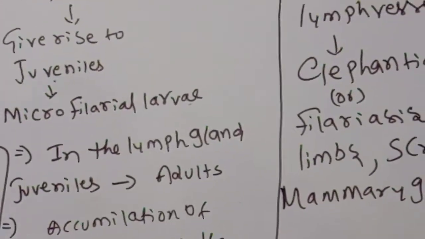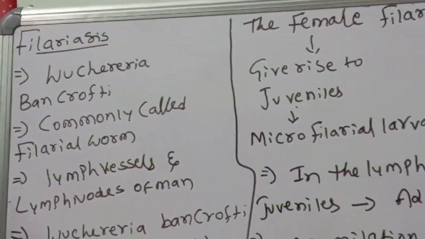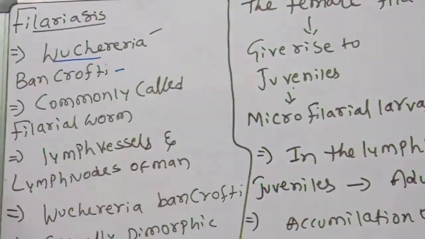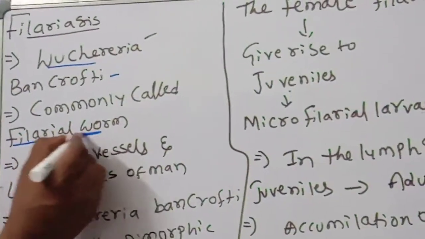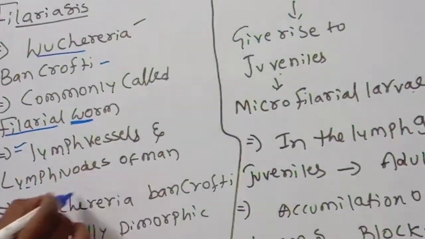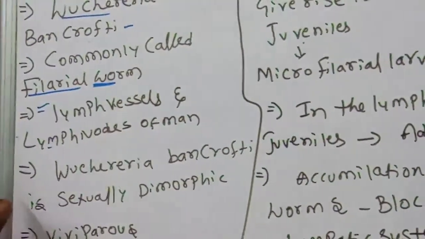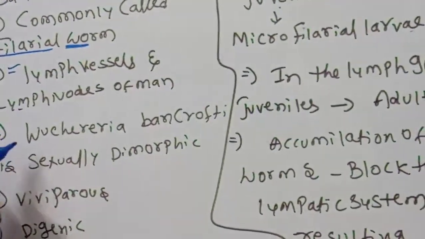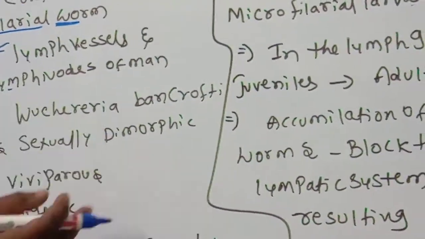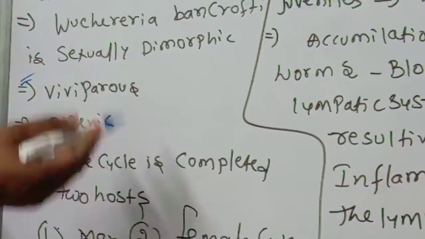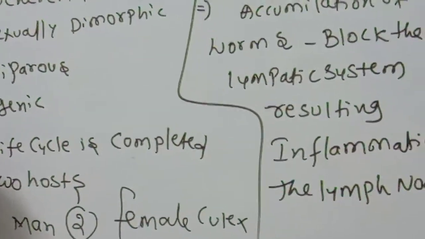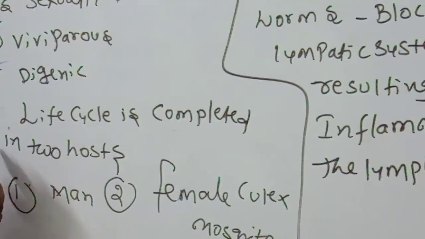So one more time you should listen carefully. Filariasis is caused by one helminthic parasite. What is that one? Wuchereria bancrofti. It's commonly called filarial worm. Mainly it targets the lymphatic system, lymph vessels, and lymph nodes of man. Wuchereria bancrofti is sexually dimorphic, means male is separate and female is separate. They are viviparous, they give birth to young ones. Digenic, the life cycle is completed in two hosts.